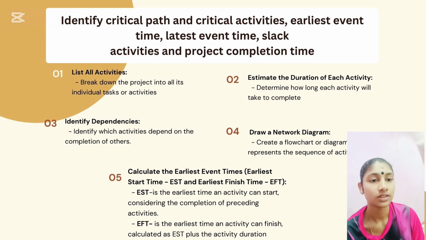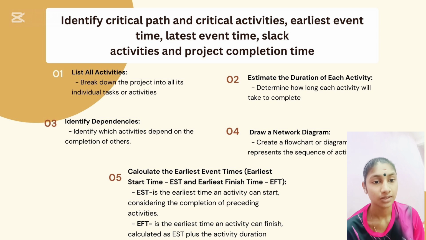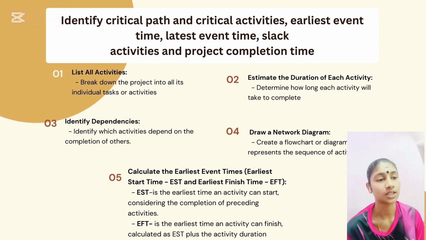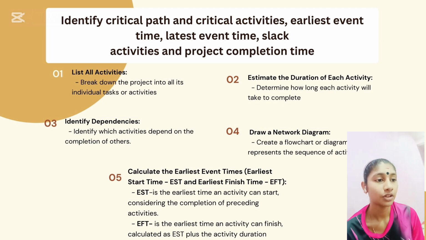So the first one is list all activities, break down the project into all its individual tasks or activities. The second one is estimate the duration of each activity, that is determine how long each activity will take to complete. And then identify dependencies, that is identify which activity depend on the completion of others.